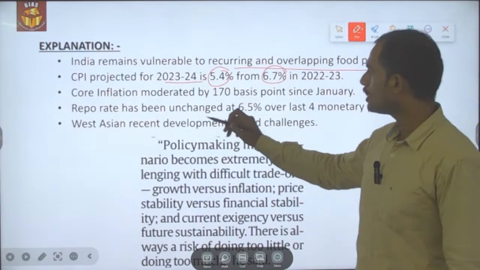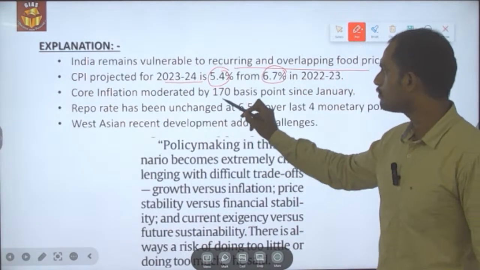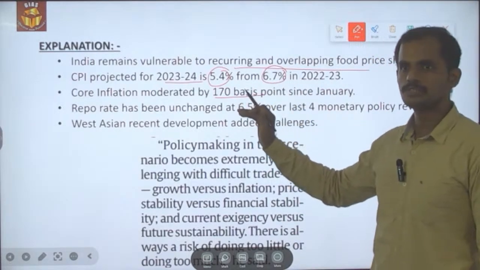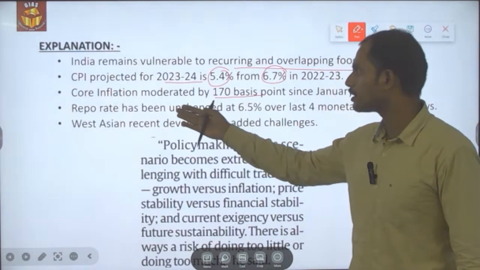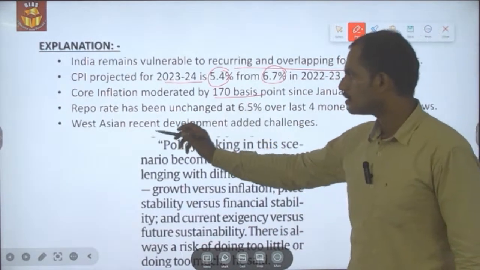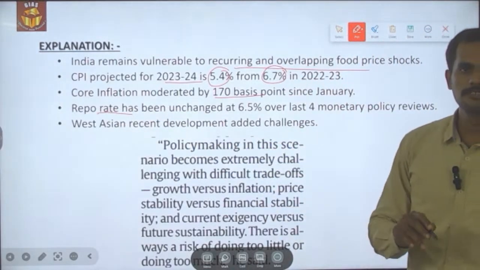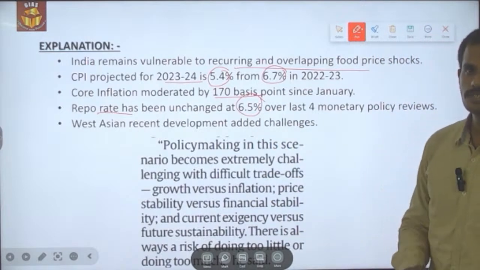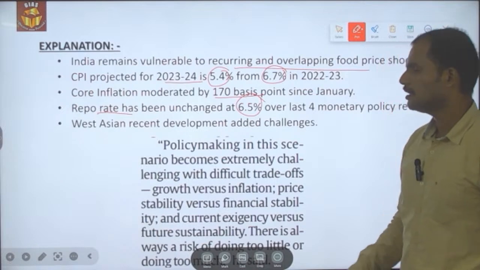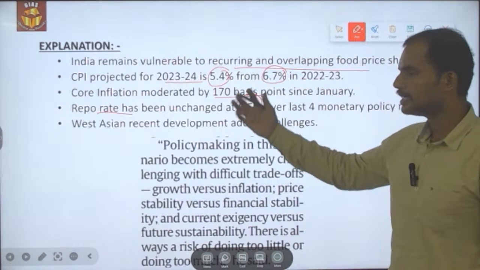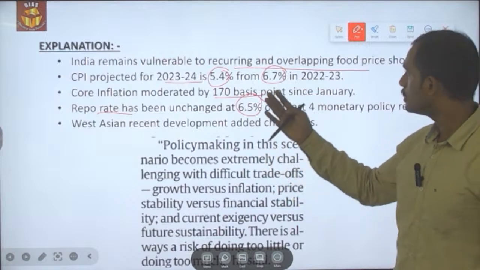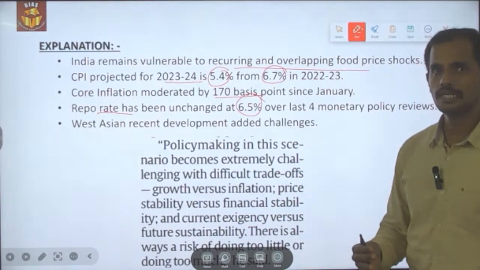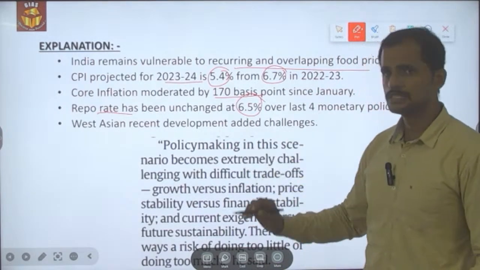And in that, the core inflationary pressure has moderated by 170 basis points since January, and because of this moderation made by the core inflation, the repo rate has been kept at a constant level of 6.5% for the previous 4 monetary policy meetings. And this is one side. The rising shocks of the food prices are having an influence on inflationary policy making.